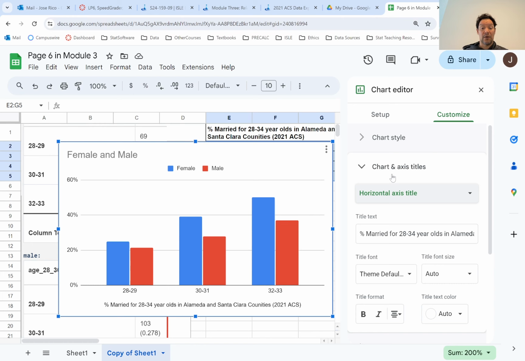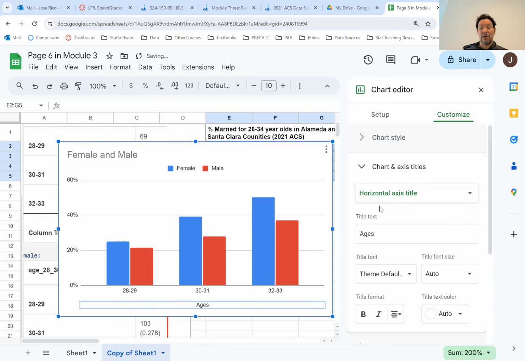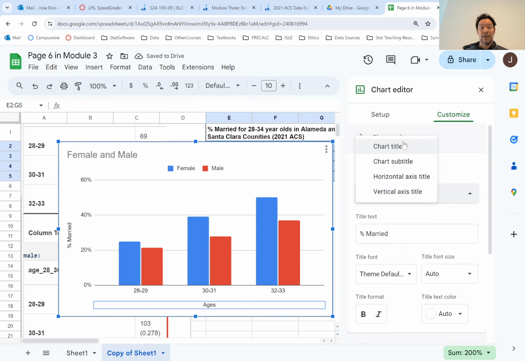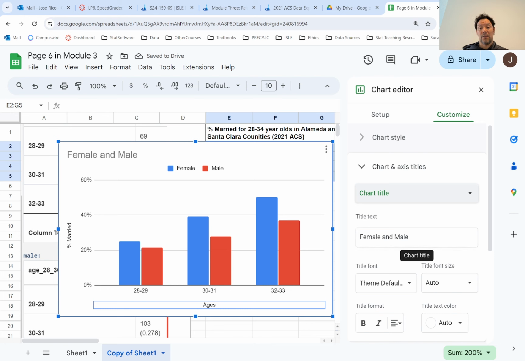If I was going to do my horizontal title, well, these are their ages. If I was going to do a vertical title, this would be the percent married. And then the chart title, we could talk about something. I don't want to write the whole thing in, but it's the percent married by age and sex for 28 to 34 year olds. Maybe there's a little more I could say there, but that's enough for me.